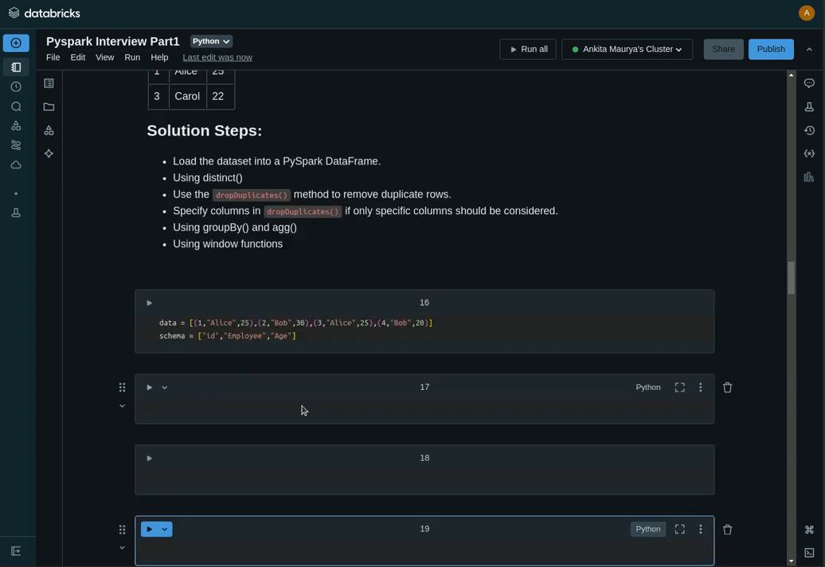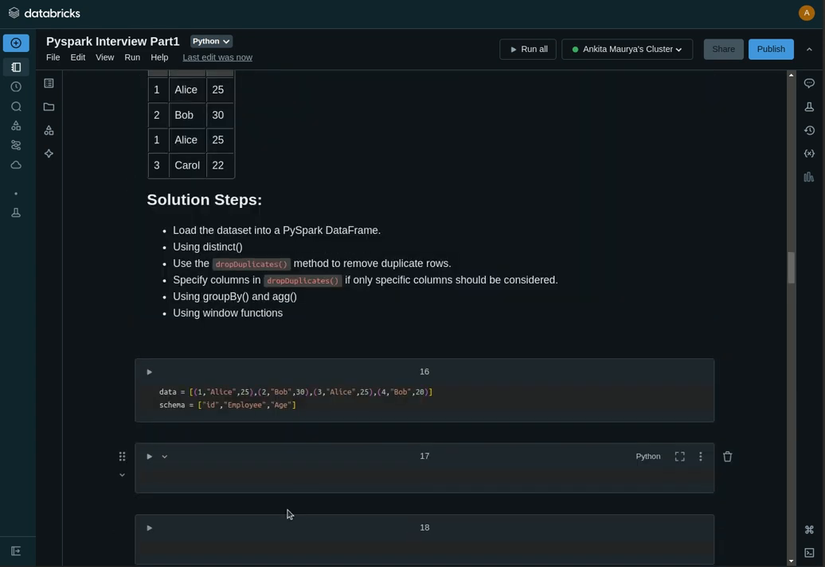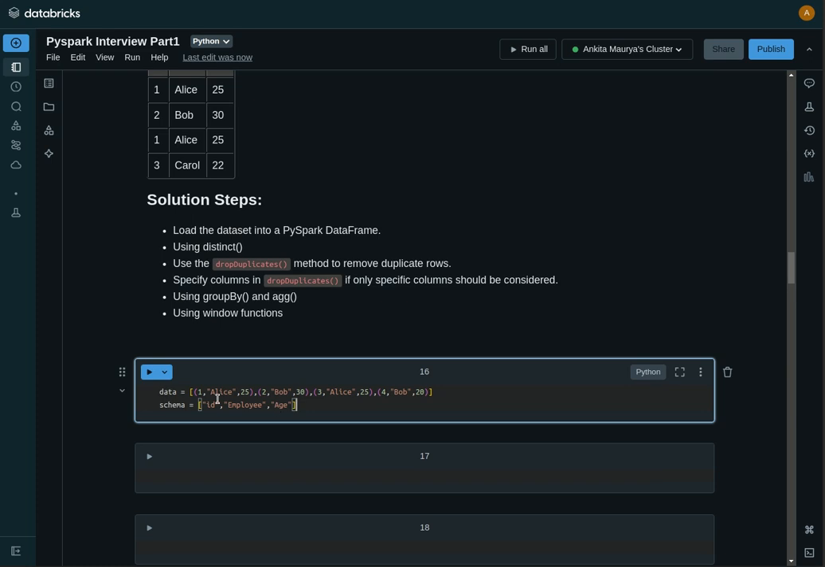Okay, so let's say we have data: Alice, Bob, Alice, and Bob. We can say Carol also. We can write here Carol. Just edit this one, and then we have ID, name, and age.